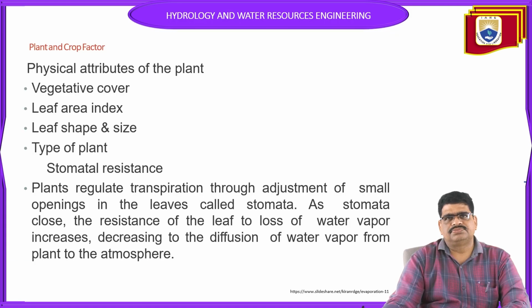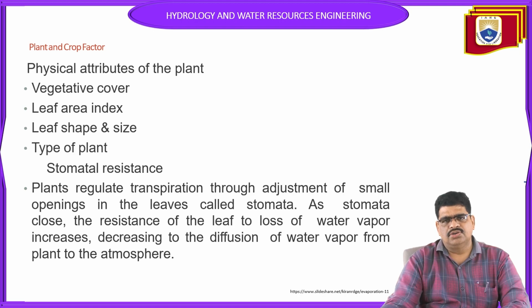Next, physical attributes of the plants. What are they? Vegetation cover, leaf area index, leaf shape and size, type of the plant, and stomatal resistance. First, vegetation cover means land that is not used, and any grass or plants that can be cultivated spread over the ground. We call it vegetative cover.